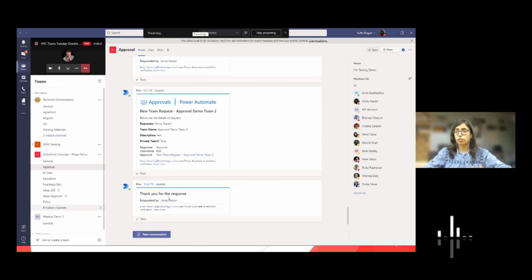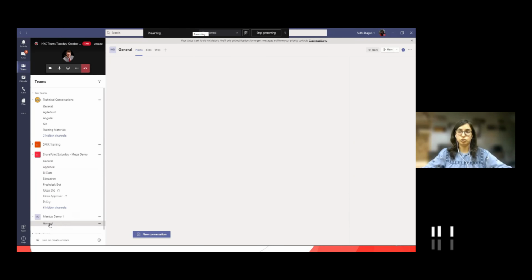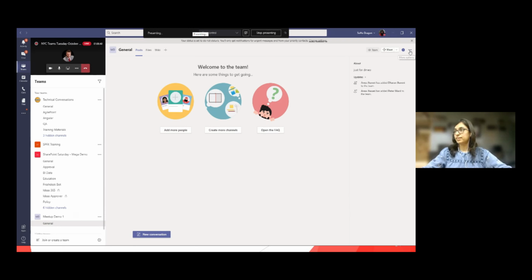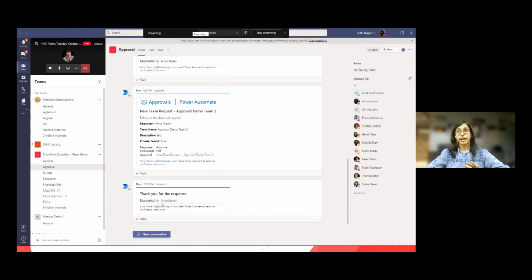My workflow has kicked off based on my approval decision, and it has created a new team. It also has added the members and the owners in the team. So this is the first scenario where we used an adaptive card to do the approvals.